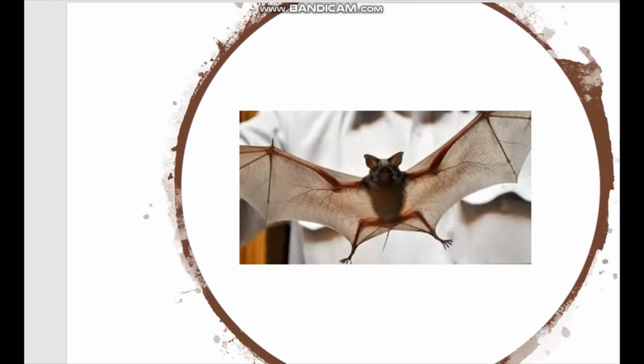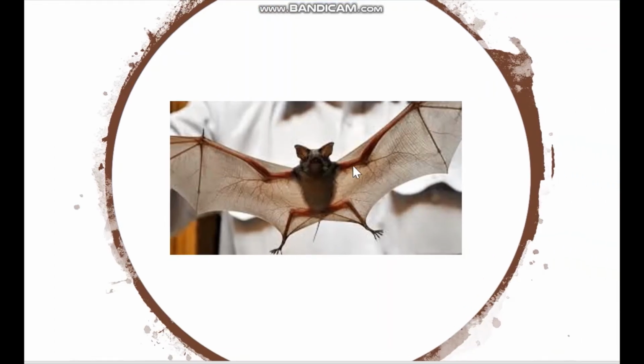However, bats also have legs. They're not visible in this image. But we can see that the forelimbs of bat are modified into wings, and the hind limbs, they're modified as legs. So bats have both wings and legs.